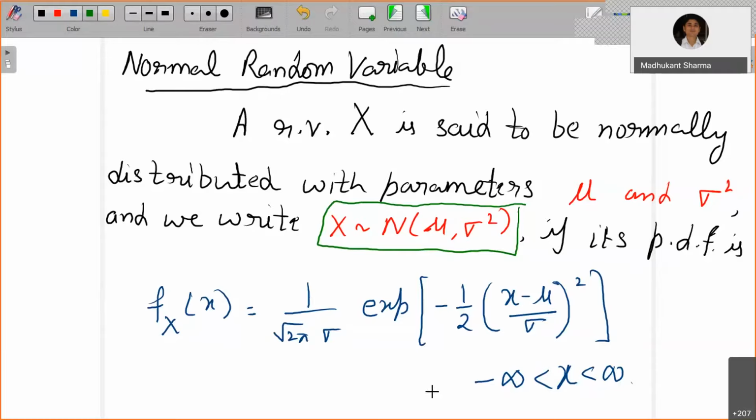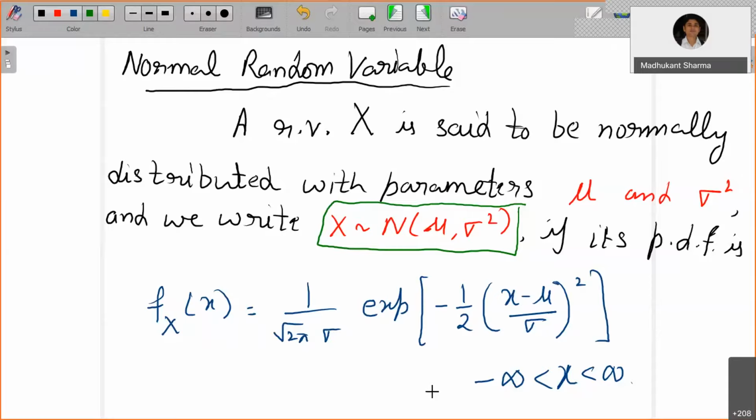When you take sigma equal to 1, the standard case, the variance is 1 and mu is 0. That gives 1 by square root of 2 pi times e to the power minus x squared by 2. So that we will look at the more application about it.